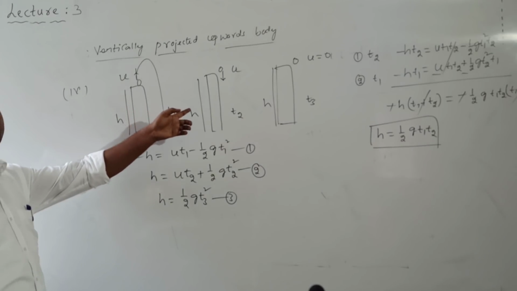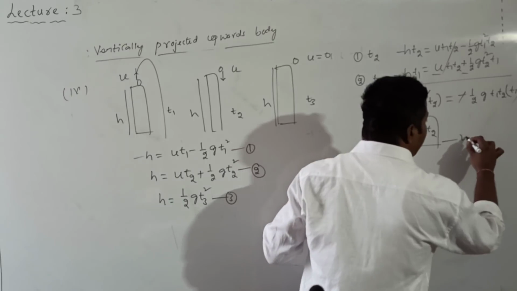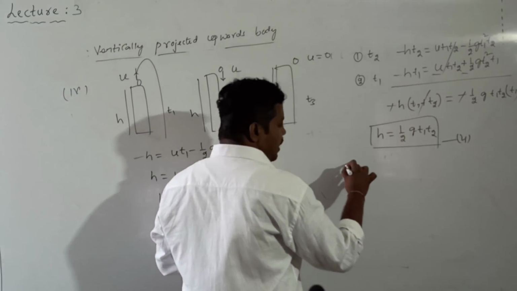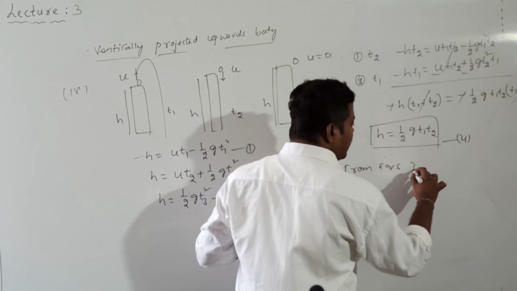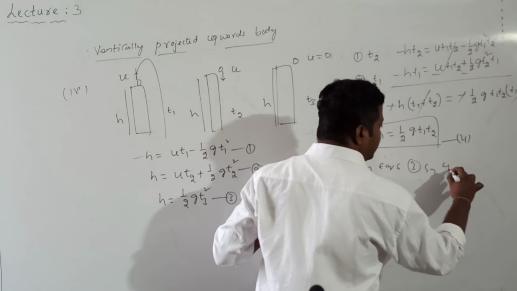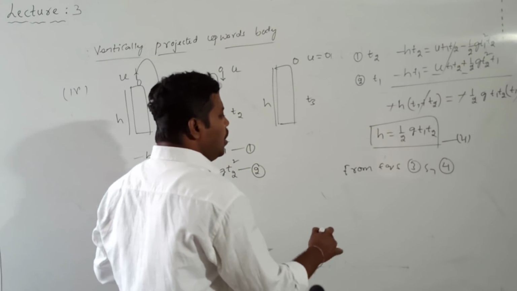What is t1 and what is t2? You know that now. Similarly, can I call it equation 4? By comparing equations 3 and 4, here also the h value, there also the h value. What can I write?